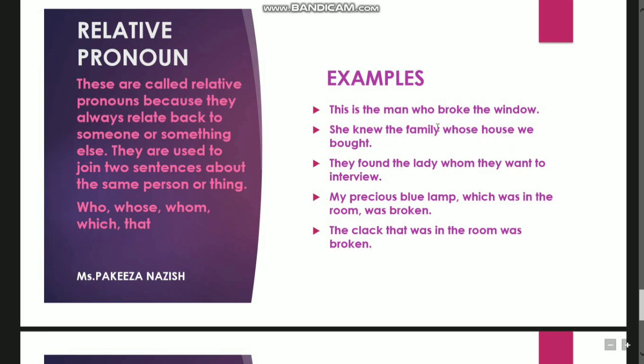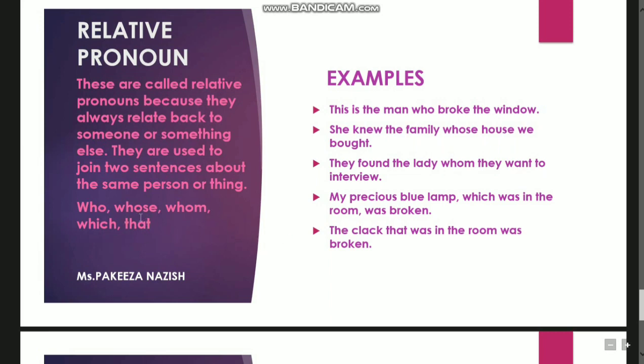She knew the family whose house we bought. Whose is in the middle of the sentence. They found the lady whom they want to interview. My precious blue lamp, which was in the room, was broken. So which is coming in the middle of the sentence. The clock that was in the room was broken. So that is something different.